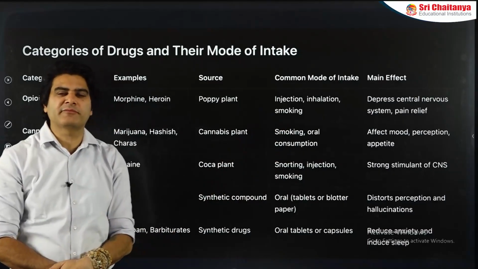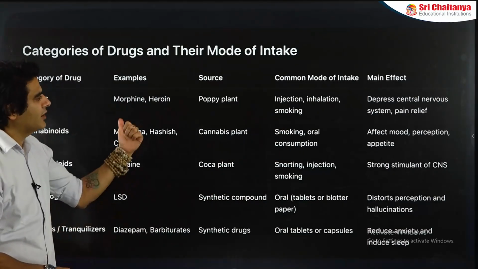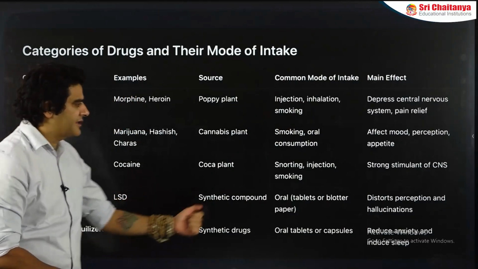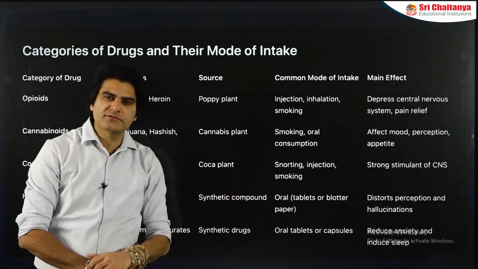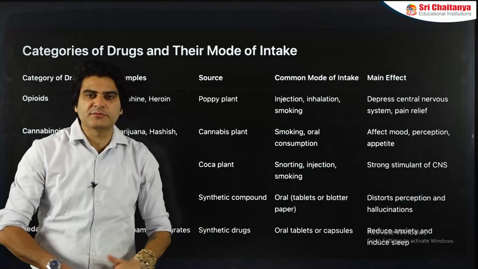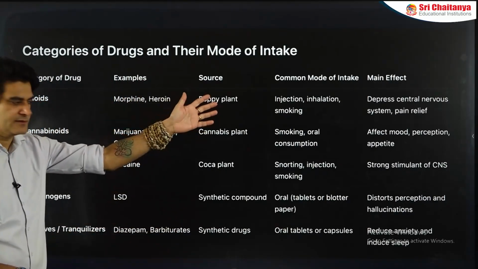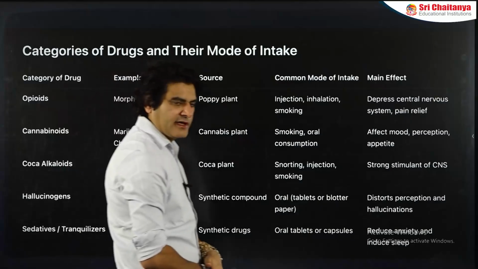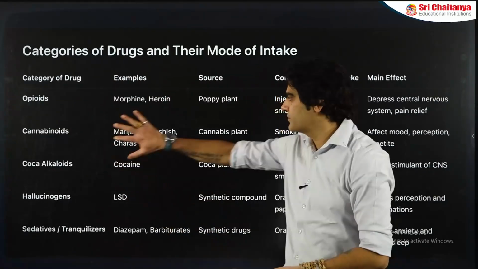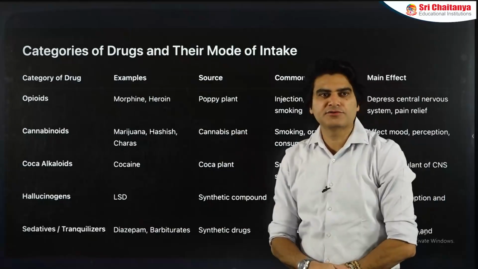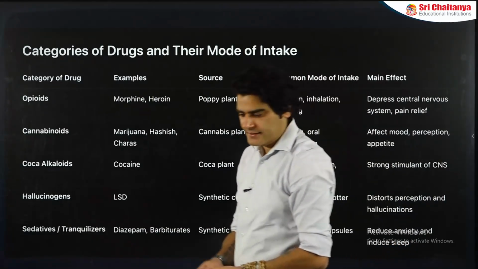Because in NCERT they have mentioned that morphine can be taken by inhalation or injection, cocaine can be taken by snorting or injection. So there can be questions from that part also, the mode of intake of the drug, and then of course the effects of the drug in the body. So I have summarized all of them in this one table over here. That would be very much helpful to you in quick revision of the categories of drugs.